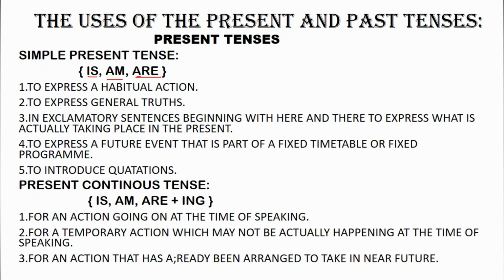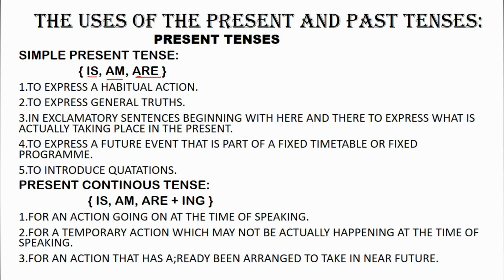Now moving towards the uses of these tenses. Number one, to express a habitual action, for example, what is happening habitually in the present. To express that habitual action, we use simple present tense. For example, my watch keeps good time, or he drinks tea every morning. So it is a habitual action, like it is a habit. It takes place daily at the same time, like he drinks tea every morning, or my watch keeps good time.